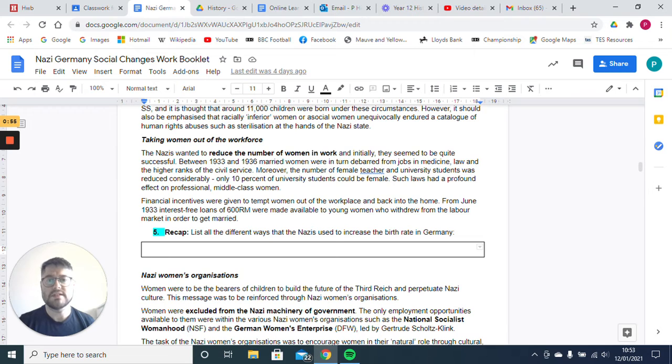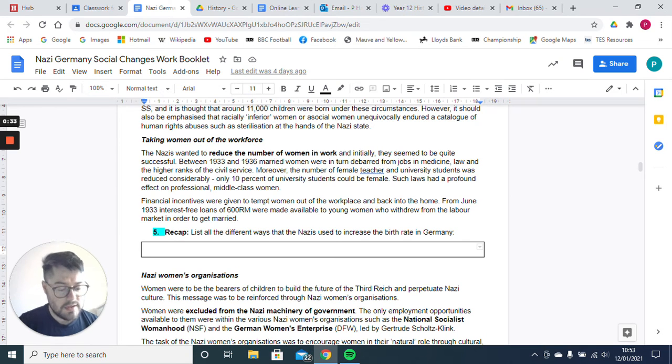Family allowance. Now, a family allowance is different to a loan. With my little girl now, we get a family allowance, basically a payment from the state into our bank account every month. A little bit of money, it's not that much, but a family allowance just to help out. Maternity benefits. So that means that women can stay off work for longer and spend more time with their children. And there's an anti-abortion law.